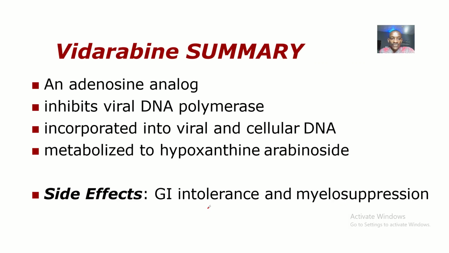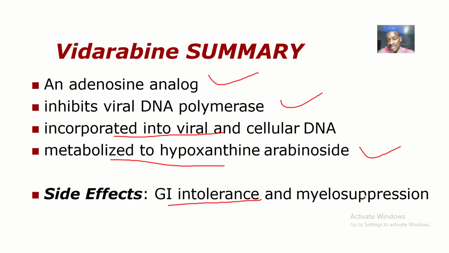Okay. So moving now to the summary, we said that vidarabine is an adenosine analog. It inhibits what? Viral DNA polymerase. Okay. It is incorporated into viral and cellular DNA. It is also metabolized to what? Hypoxanthine arabinoside. All right. And what are the side effects? Can cause gastrointestinal intolerance and what? Myelosuppression. That's basically its action on the bone marrow, reducing all those myeloid stem cells for red blood cells.